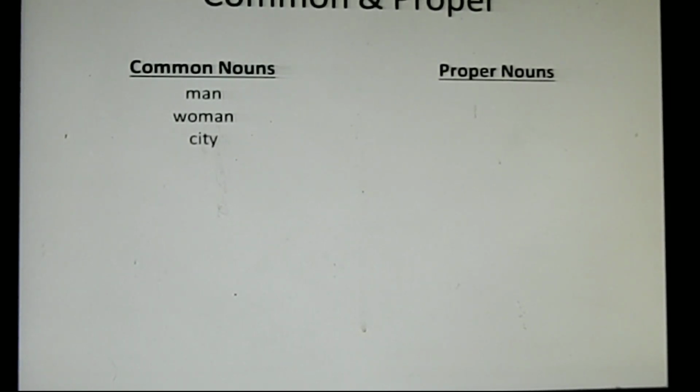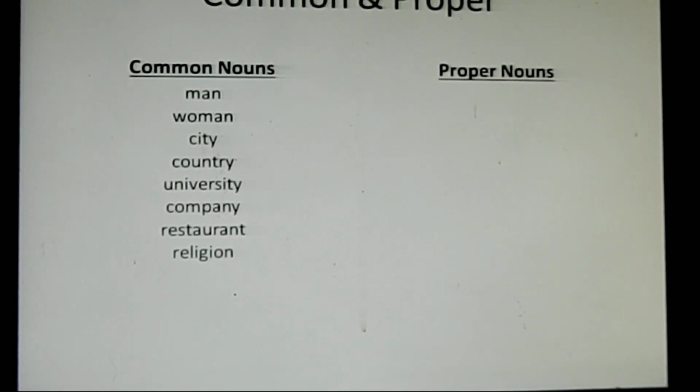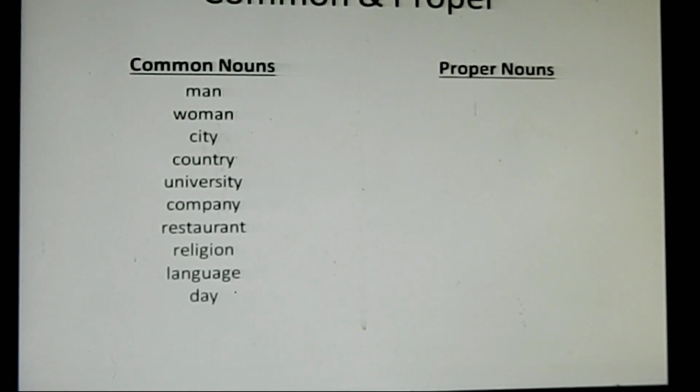Likewise, you have got city, country, university, company, restaurant, religion, language, day, month, and so many other examples of common nouns.